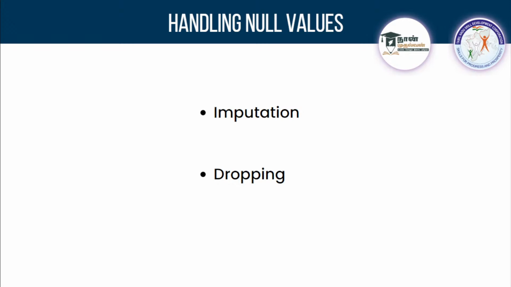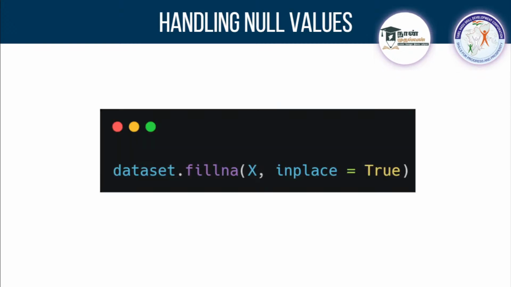Or in some cases, you'll have a data set which is not good, with only some 200 rows totally, and there are 50 null values. You cannot remove that. If you go with dropping, it will remove the entire row. If I have a null value in some single column in that row, it will take that entire row. In such a case you cannot drop it. You can go with imputation, which means doing some mathematical or statistical thing to manipulate the data. So how will you manipulate it?